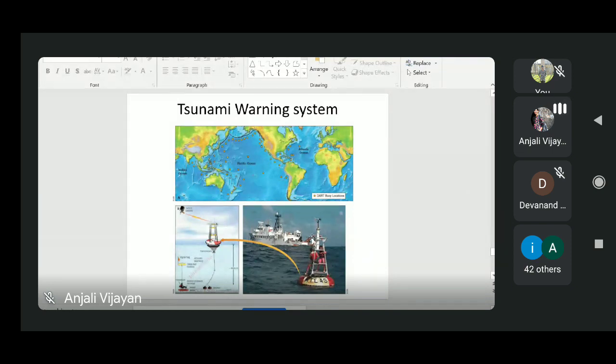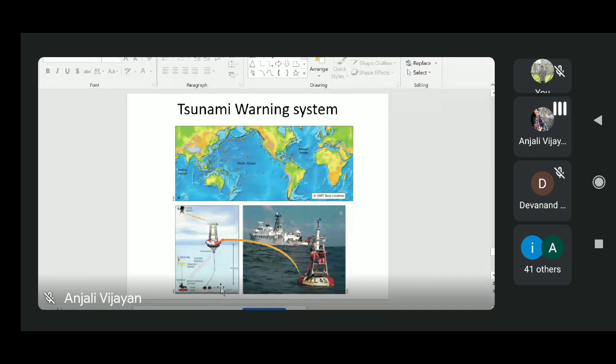On the right side you can see a buoy. These two people are standing on a buoy, which is a floating kind of platform. On the bottom left side you can see this buoy is connected with some sensors, and these sensors are able to detect even small changes in pressure.